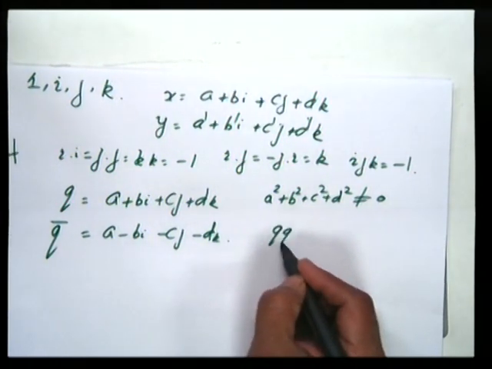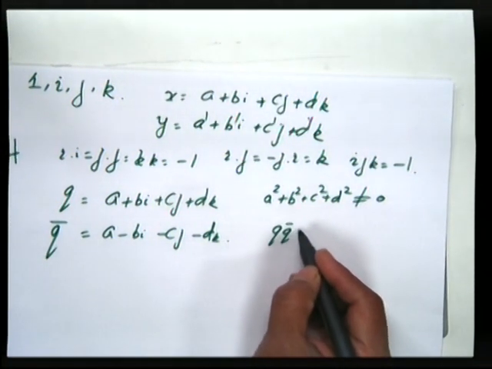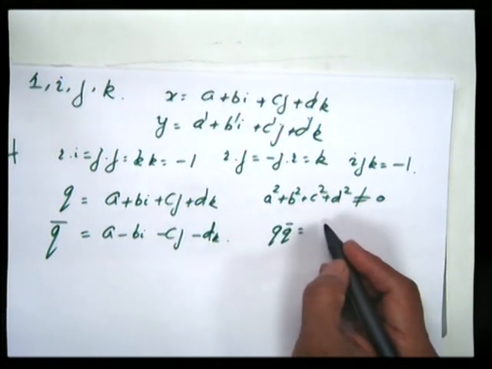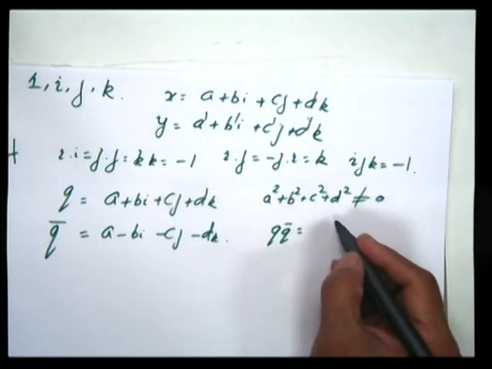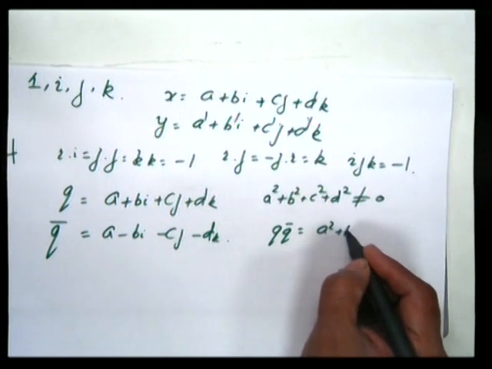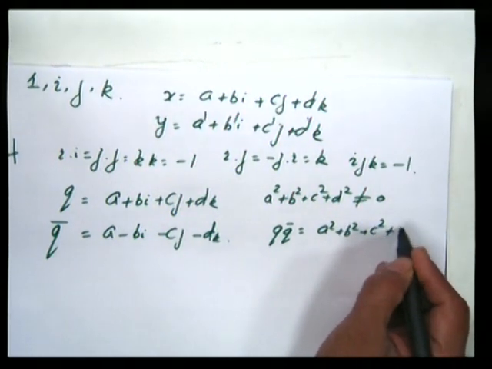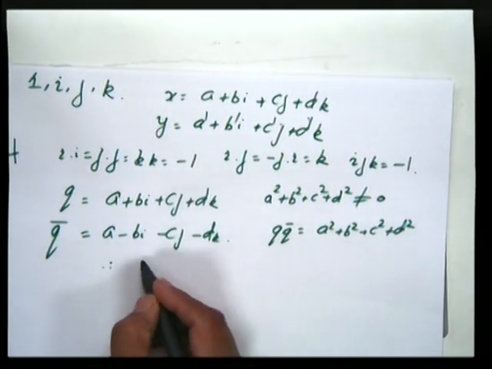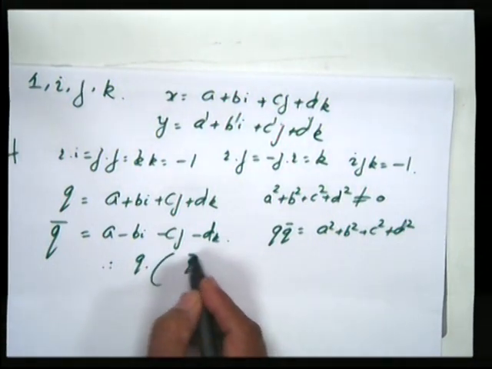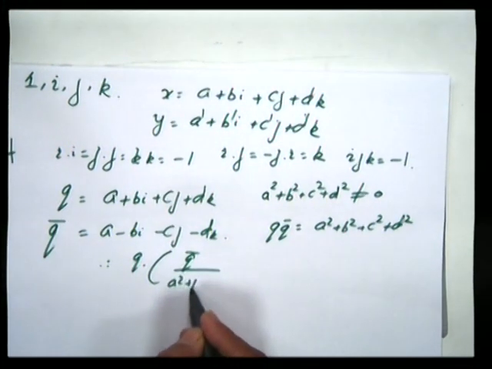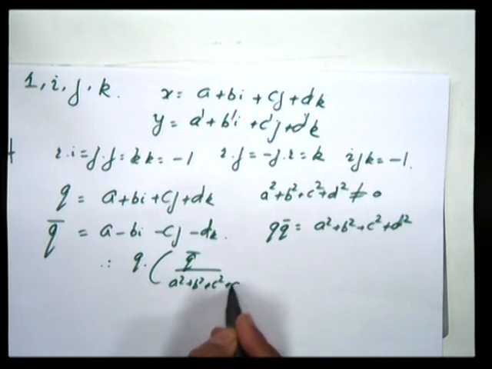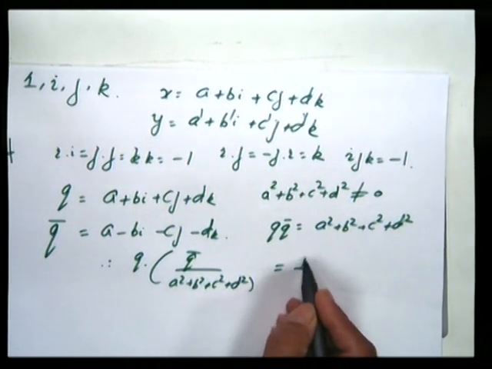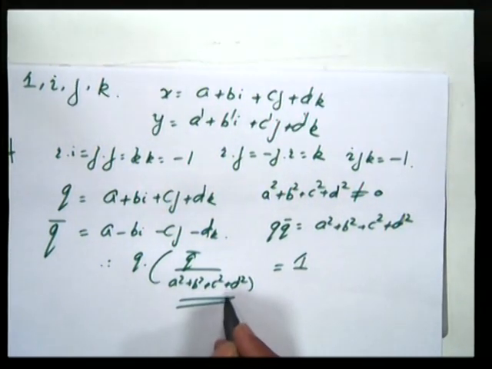Then you will find that q q bar will be a squared plus b squared plus c squared plus d squared. Therefore, q times q bar upon a squared plus b squared plus c squared plus d squared equals 1, so this is the multiplicative inverse of q.